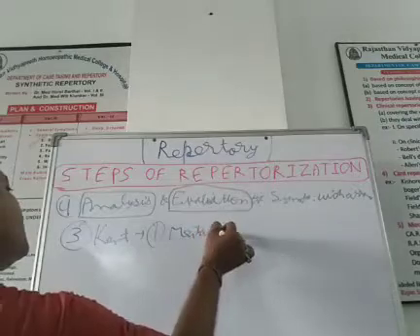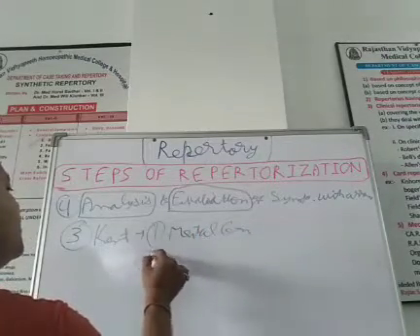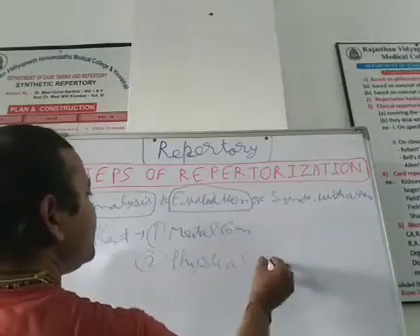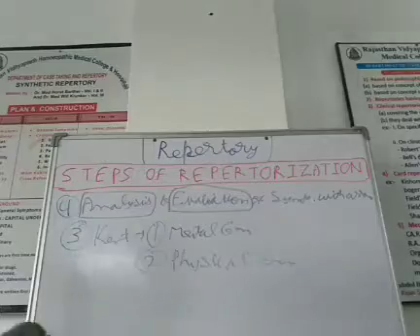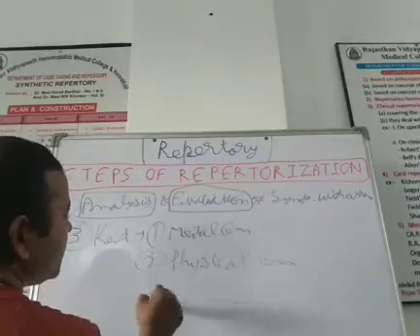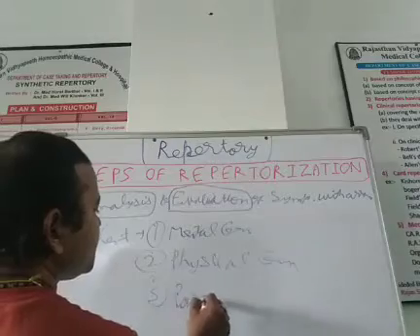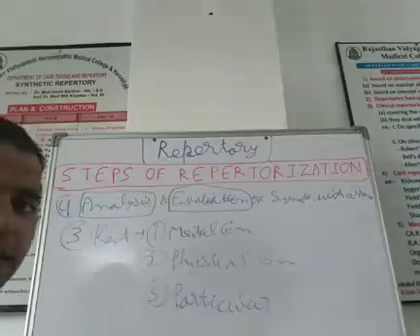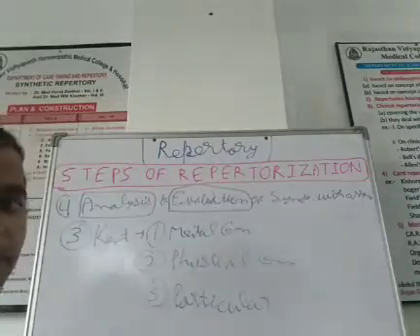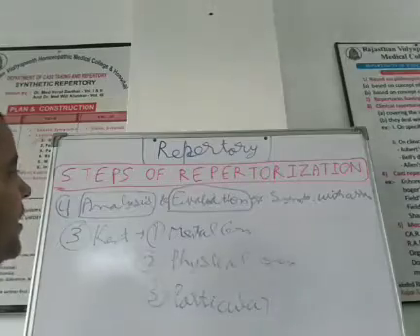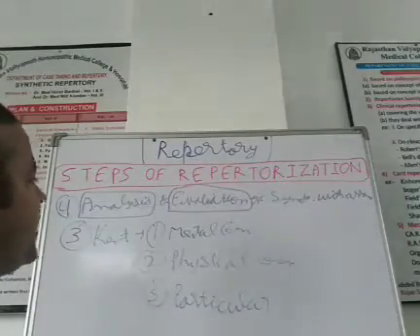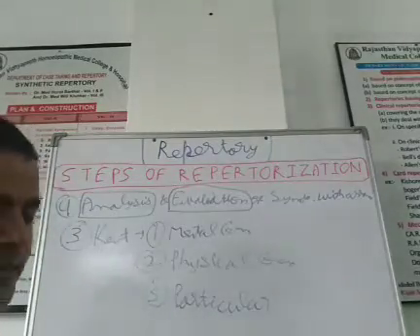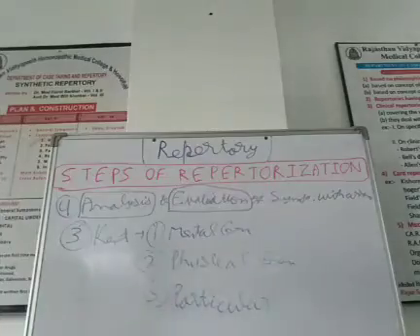Mental, physical general, and third is particular. So we have to arrange symptoms while using Kent repertory in 3 categories. What are the 3 categories? Mental, physical general and particular. These 3 categories should be followed while arranging the symptoms.